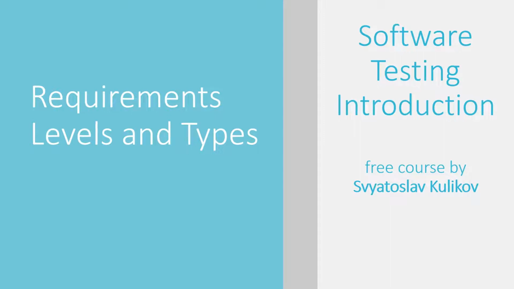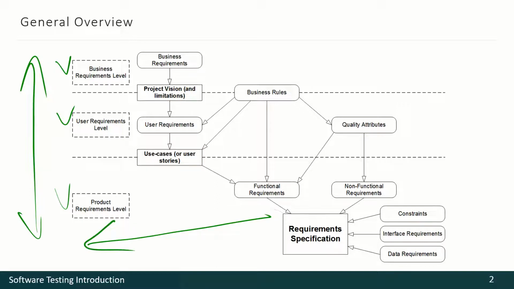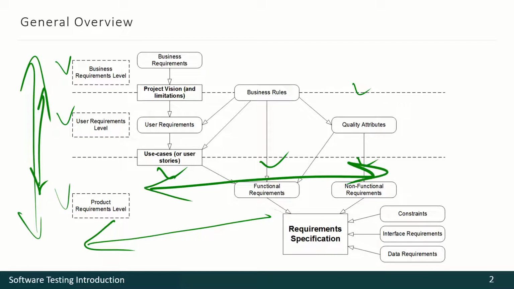In this video, we shall review what kinds of levels and types of requirements exist. This rather big picture not only shows us levels of requirements, but it also shows us types of requirements. And here we also may speak about vertical and horizontal traceability. In other words, how one level of requirements influences other levels of requirements.